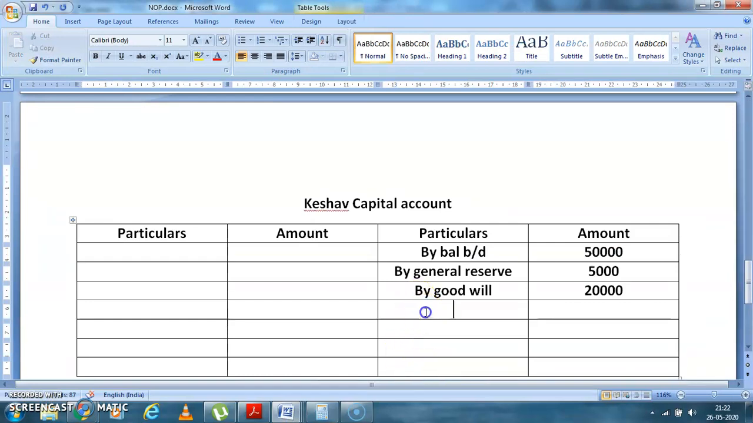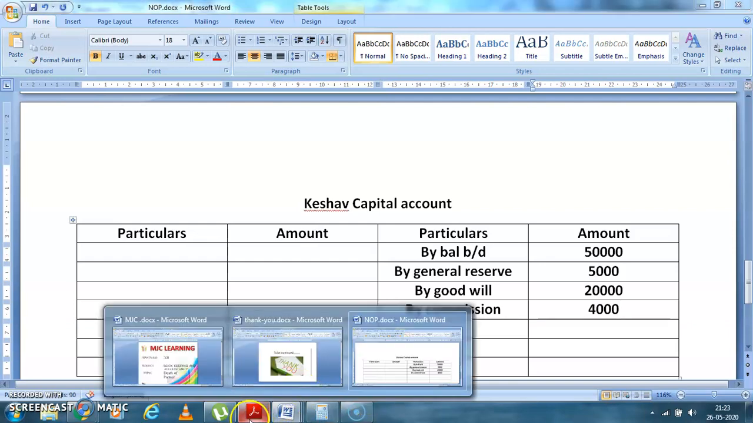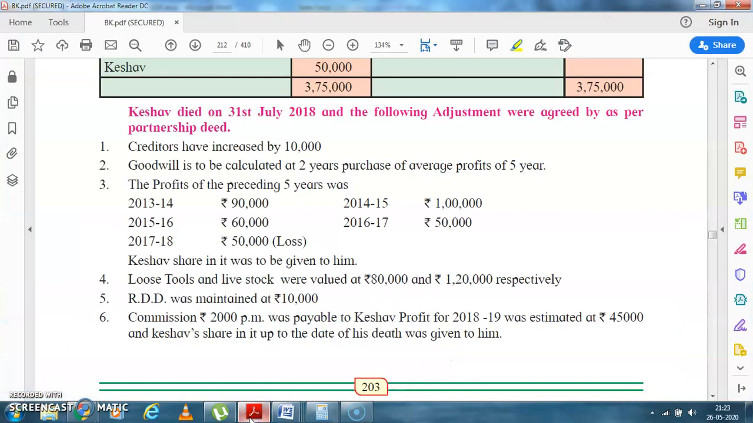Keshav is getting commission rupees 2,000 per month. You know, it is directly given to you. Commission of rupees 2,000 per month. So 2 into 4 is 8,000. Again, I am repeating how you calculated the months. The months will be calculated as your year ending is March. So April, May, June and July, 4 months.